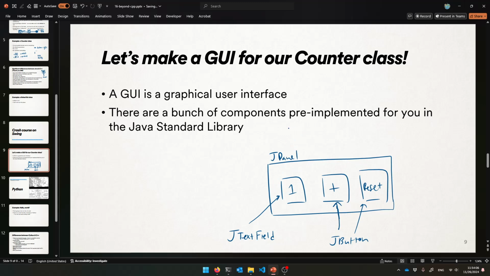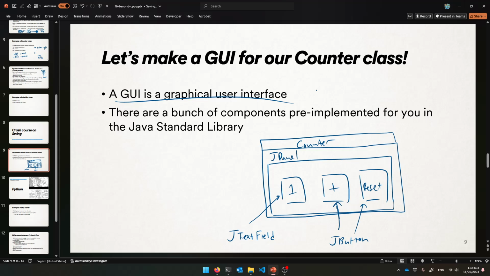And then if you want this to be a window with a name and all that, like here's my window, it's got this in it, and it's got a name, like we're calling it counterGUI at the top or in the middle or something. Again, GUI stands for graphical user interface.